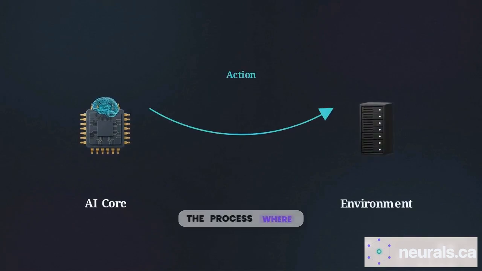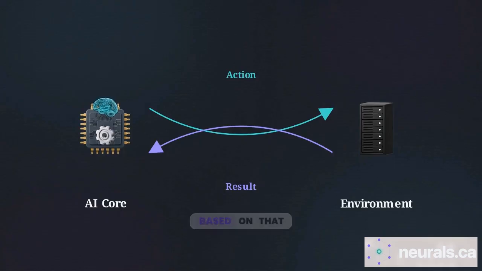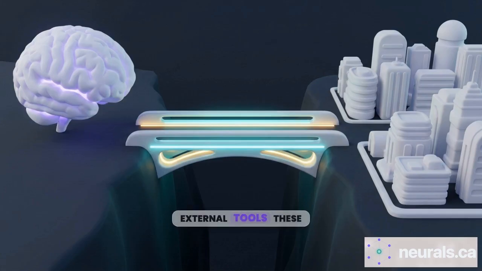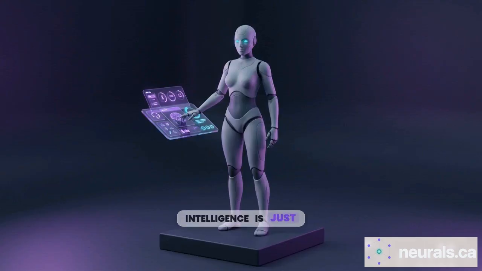This is the process where an AI takes a specific action, observes the result from its environment, and then adapts its next move based on that new data. Closing that loop requires external tools. These act as the digital bridge between the model's text generation and actual execution in the real world. This is the dividing line between a chatbot and an agent. Without tools, intelligence is just a collection of facts.